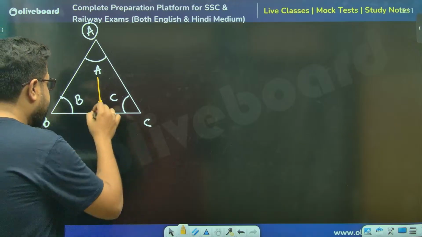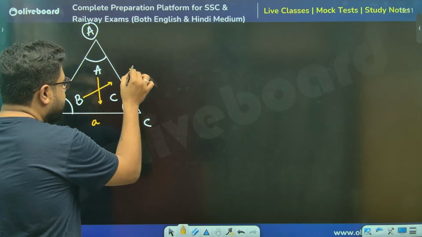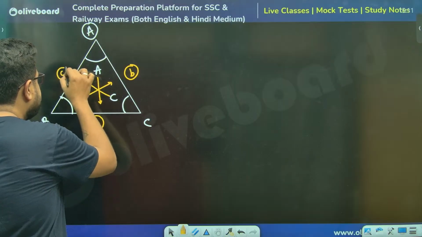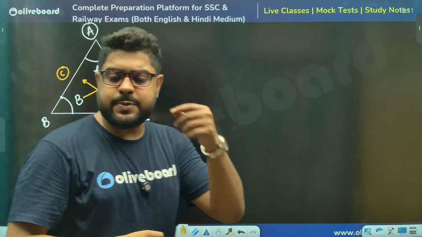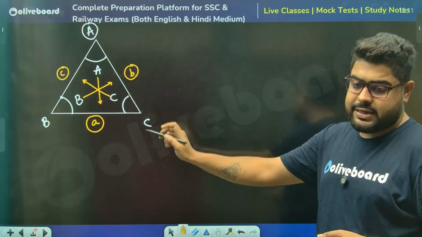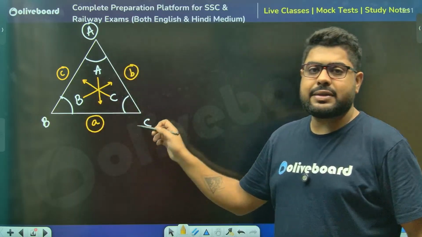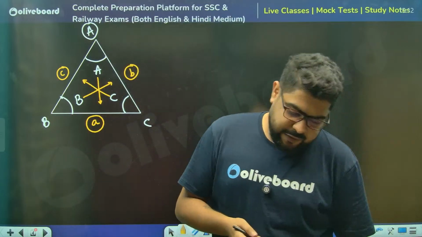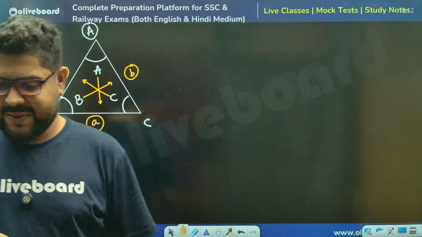Opposite to B, this is called small b, and opposite to C, this is called small c. So small a, small b, small c refer to the sides, whereas capital A, capital B, capital C are for angles.